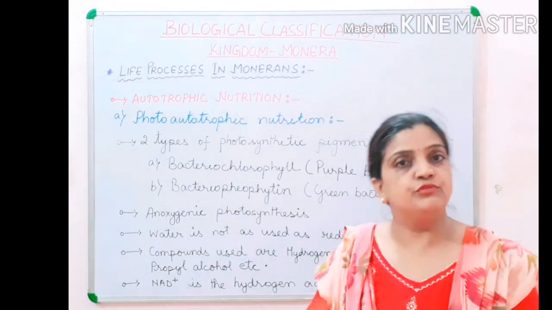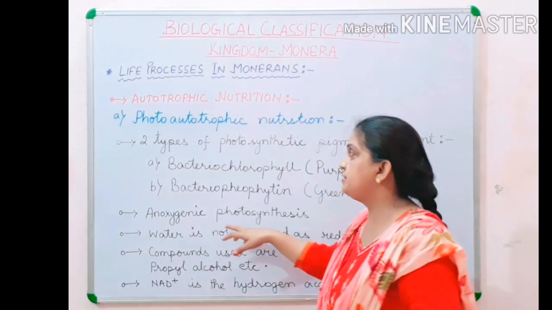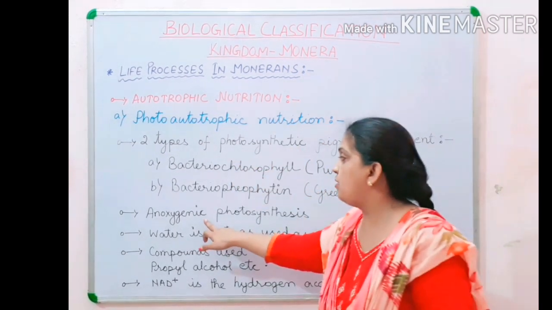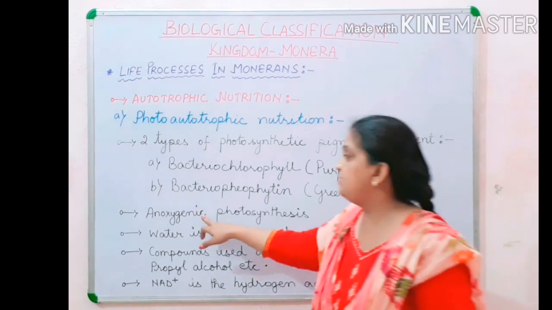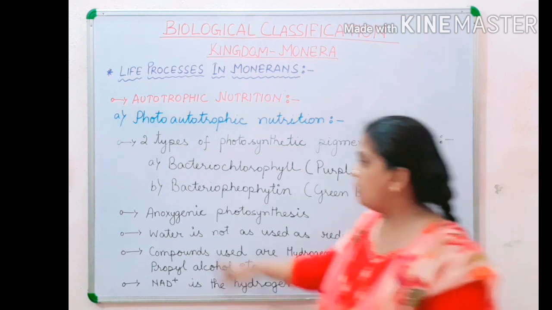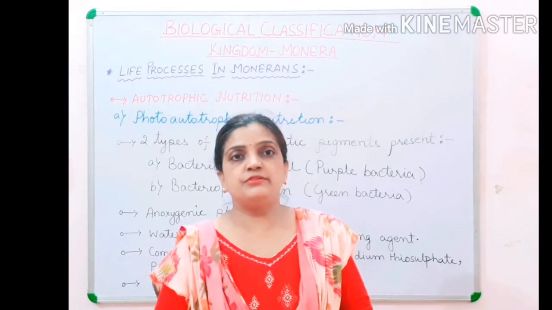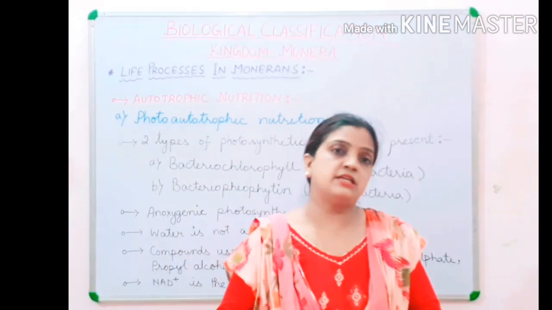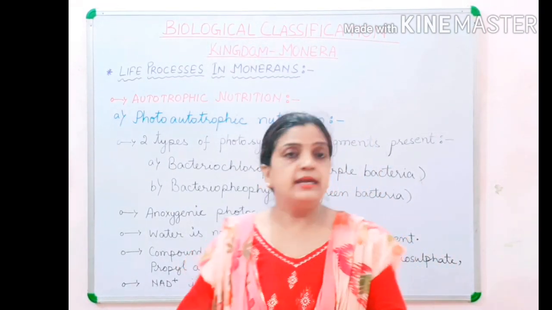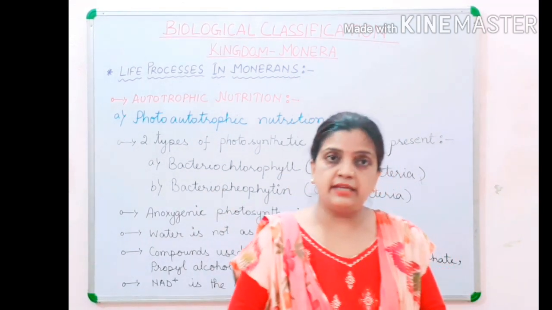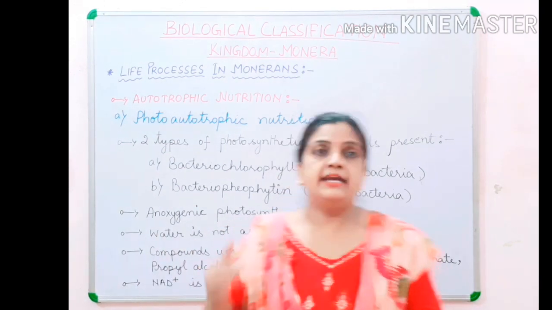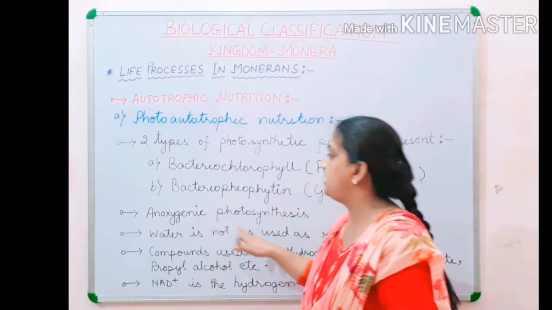Now children, I am moving ahead with the topic. Now children, your bacterians or monerans perform anoxygenic photosynthesis. Anoxygenic photosynthesis occurs in the photoautotrophic nutrition. Now what is anoxygenic? Children, you know that in a simple photosynthesis process, oxygen is released as a byproduct. But here in this process, some of the bacterians do not release oxygen as a byproduct. Hence, it is called anoxygenic photosynthesis.